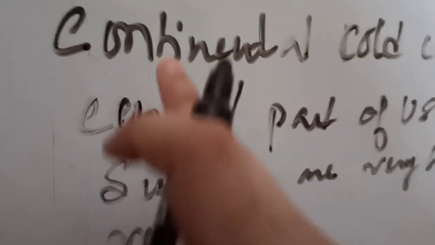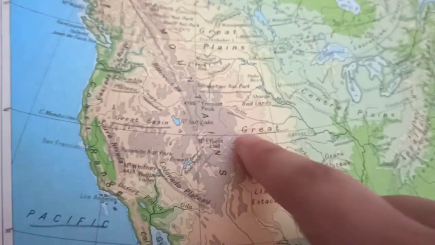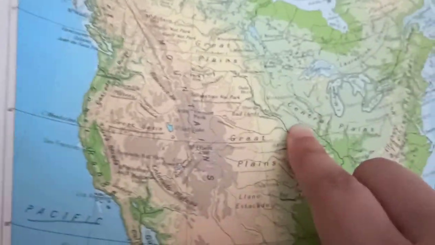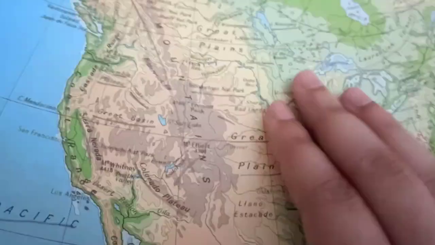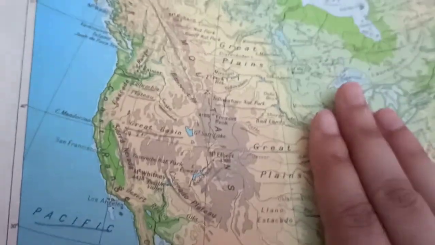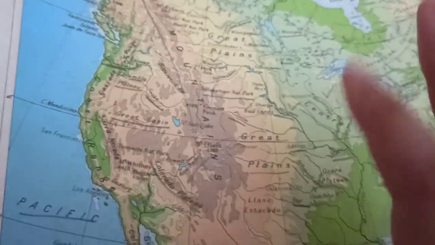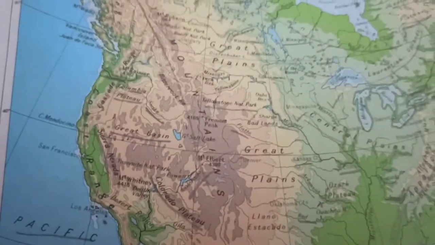So now let us see this continental cold type of climate on the map. The continental cold type of climate is found in the central part of the USA, specifically this place. Over here the summers are very hot and the winters are very cold. In this region the rainfall is very small and uncertain, and the climate of this region is known as the prairie type of climate.